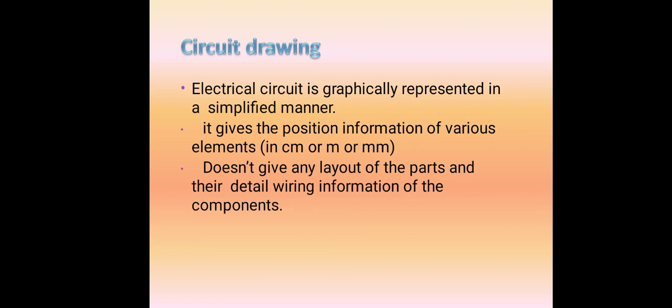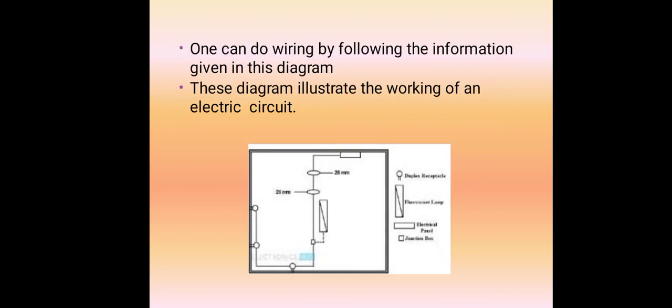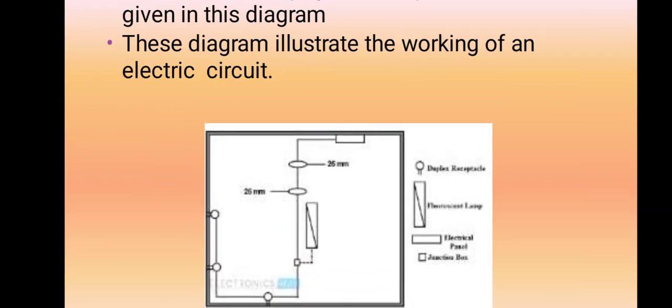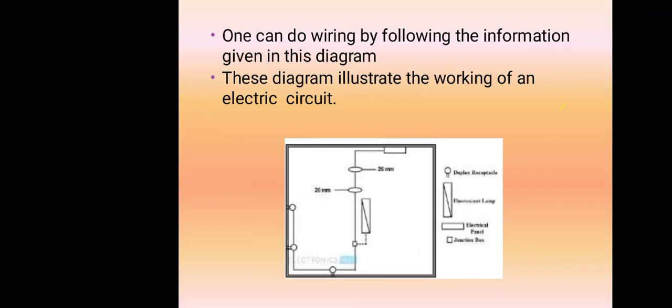Then the circuit diagram. Any electrical circuit can be represented using an electrical circuit diagram. So the electrical circuit is graphically represented in a simplified manner. It gives the position information of various elements in centimeters, meters or millimeters. It does not give any layout of parts and their detailed wiring information. So one can do the drawing by following the information given in this diagram. This diagram illustrates the working of an electrical circuit. You can see here we have connected with the distance in centimeters. This looks like a one line diagram, but we can represent the working of the corresponding electric circuit.